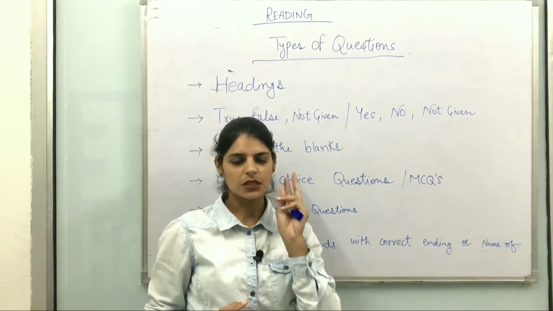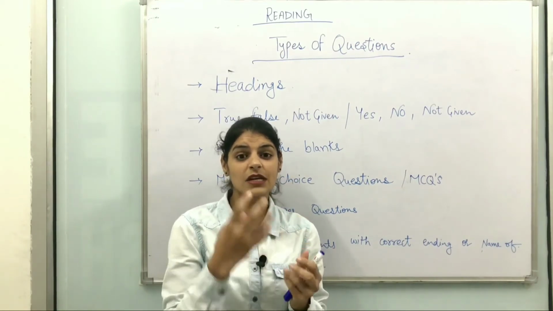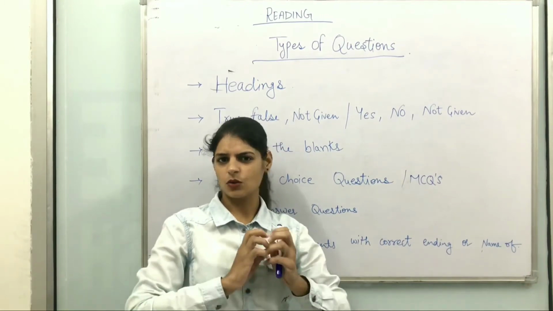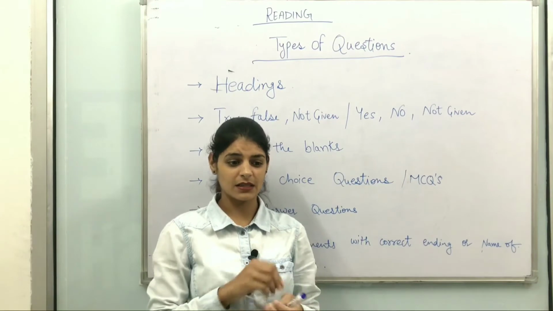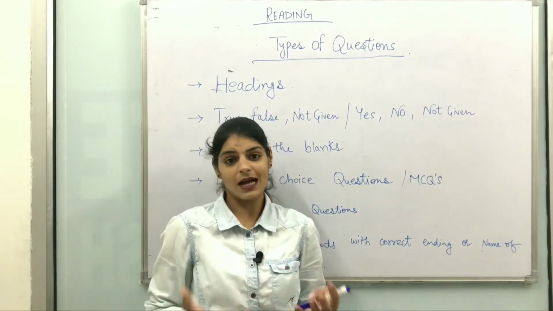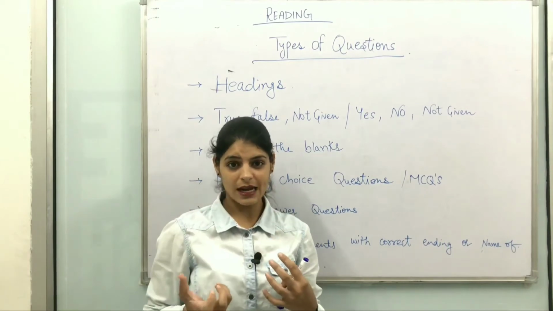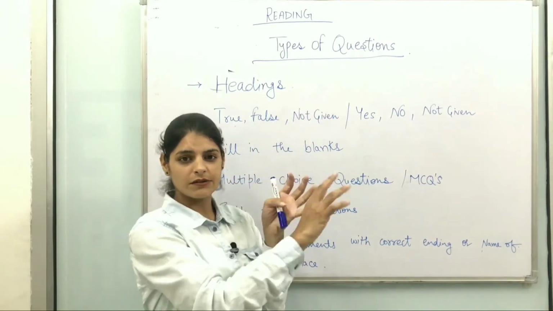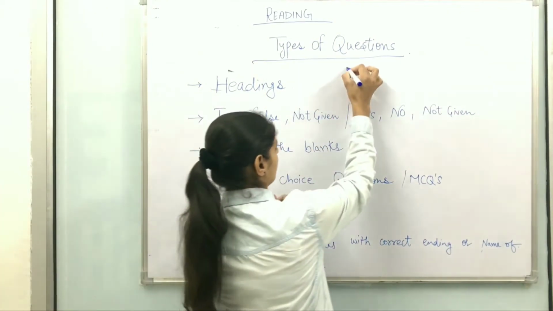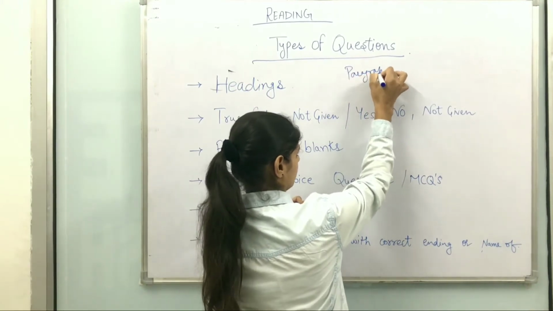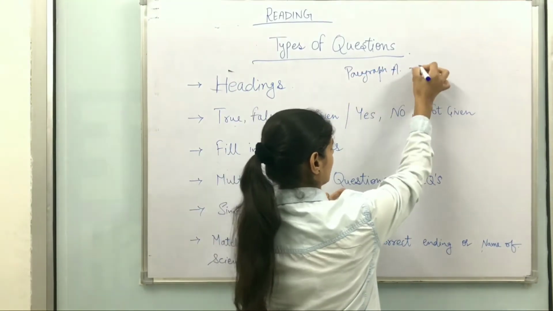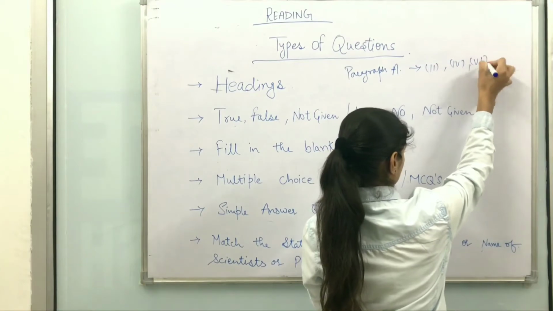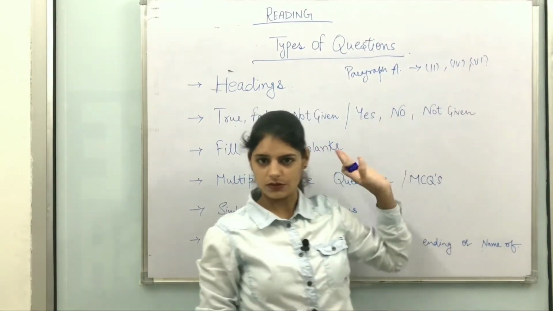Never get confused between two or three. If you think there are three answers for one paragraph, write them down. Don't get stressed thinking, this is also the answer, this is also the answer, what will I do, I am just getting confused. Just think and write down all three. For example, paragraph A is your question, and you think the answer is 2, 4 and 6. Just write these answers in your answer sheet.